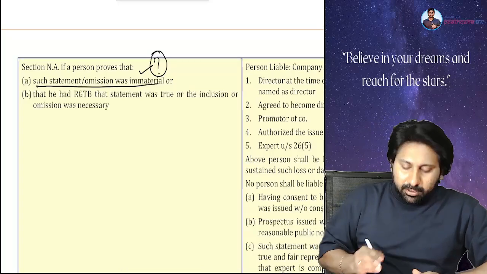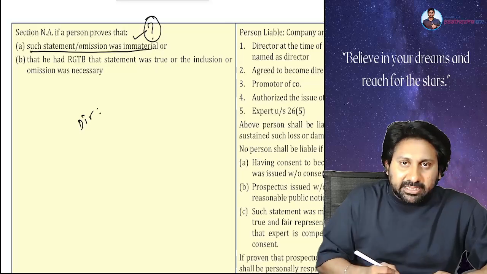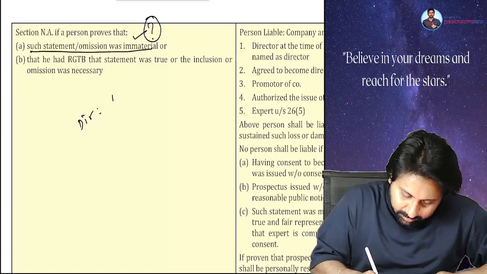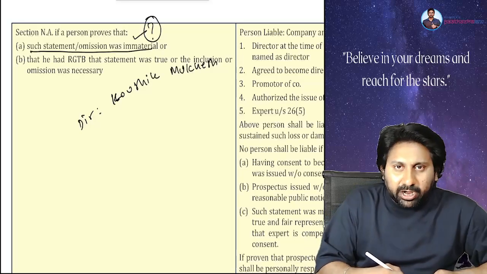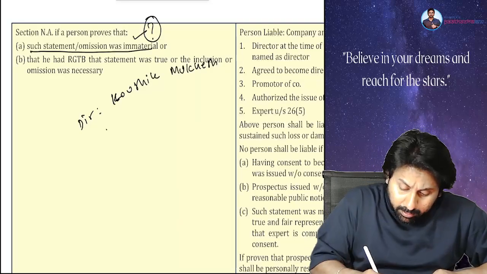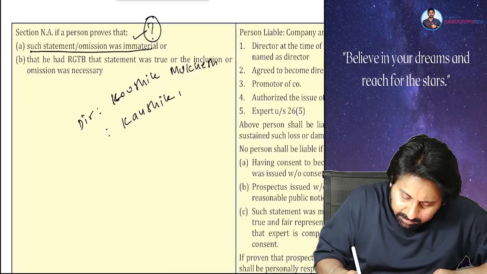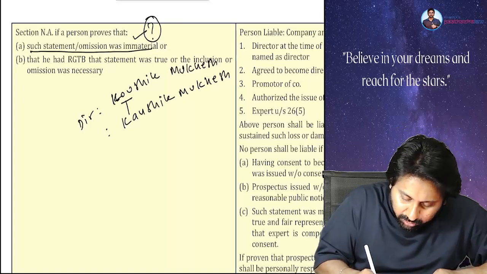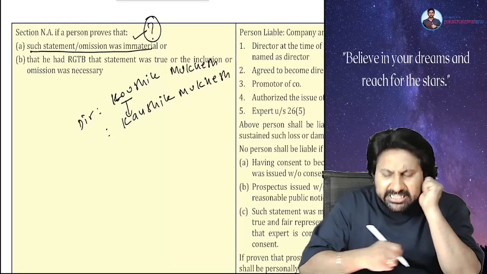Example. Name of director. We have to write it in the prospectus. Let's say I am the director. My name I have to write like this. Example. The company has written my name like this because so many people write it like this. Instead of KOU, they have written KAU. Now you tell me, is there a misstatement or no misstatement?